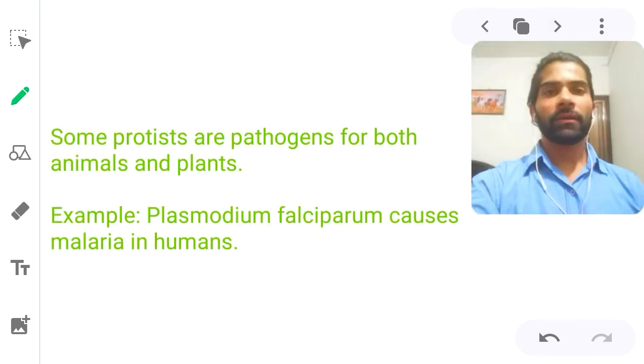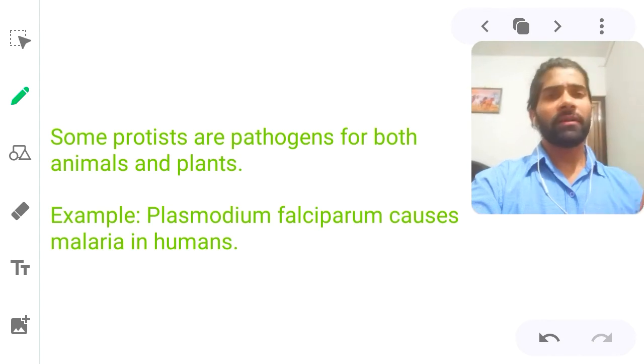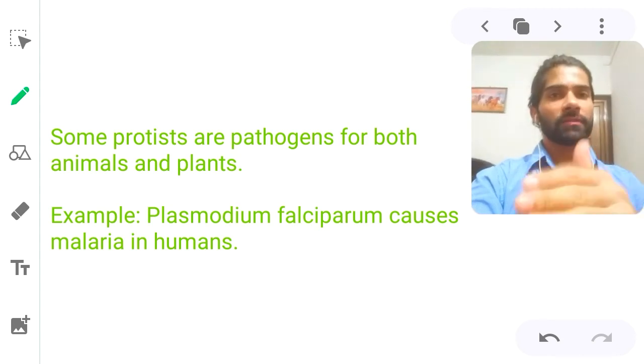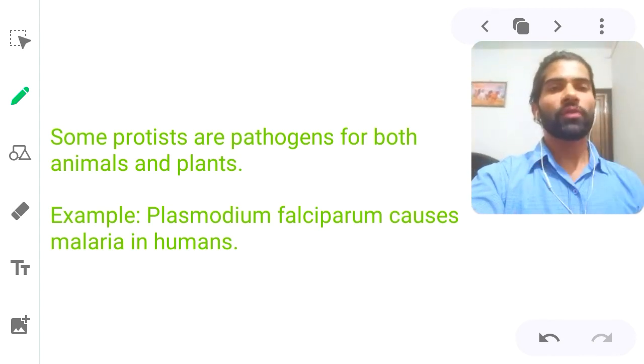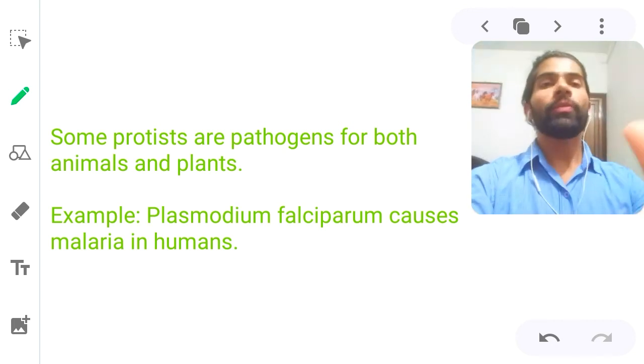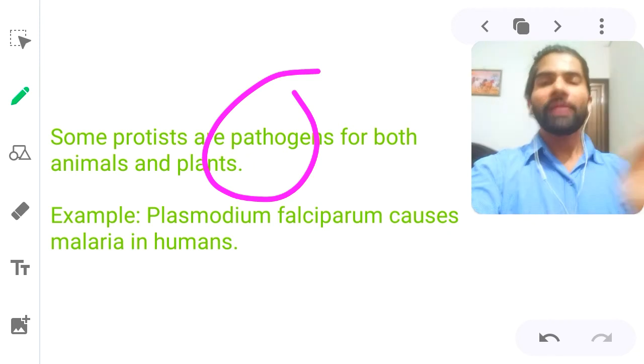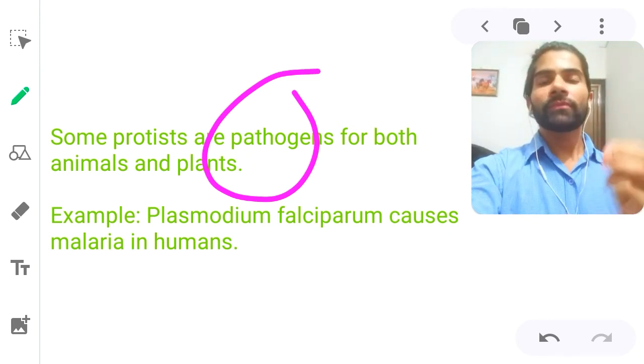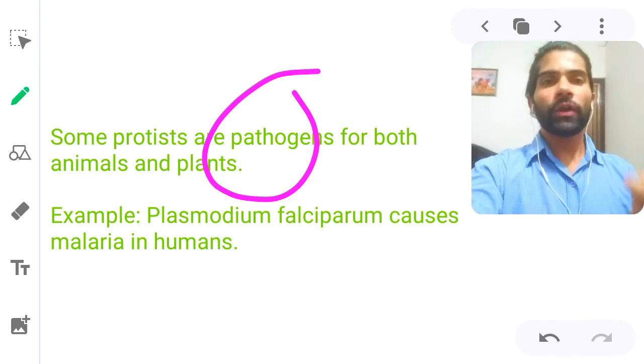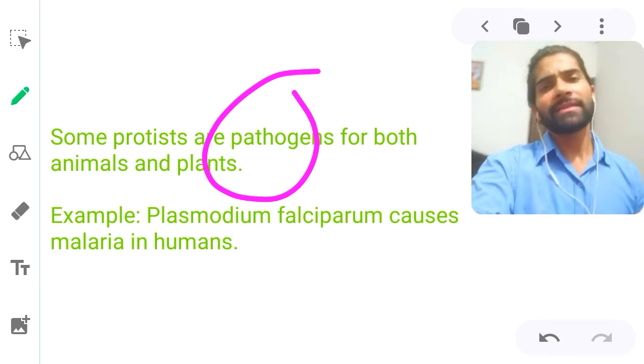Next, some protists are pathogen. I told you just 2 minutes ago, pathogen, that means, what do you mean by pathogens? Those organisms who can produce disease in the body. Okay, that means in simple words, disease causing organisms are called pathogens.